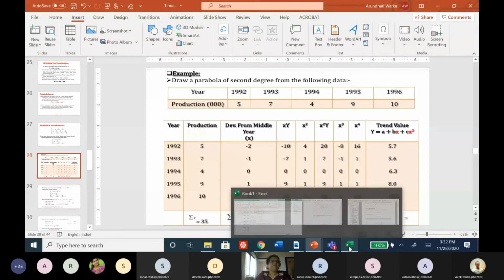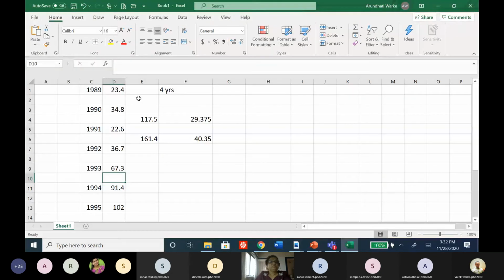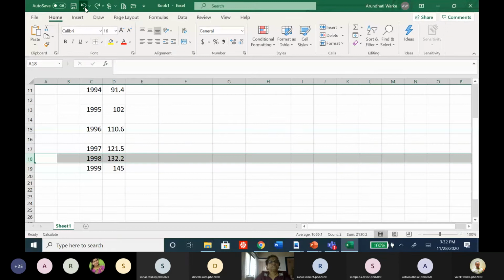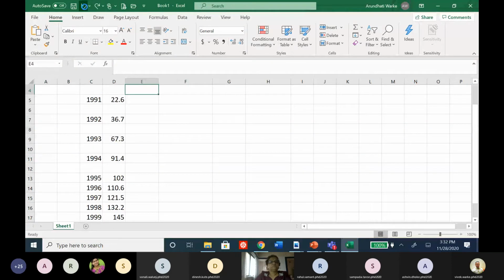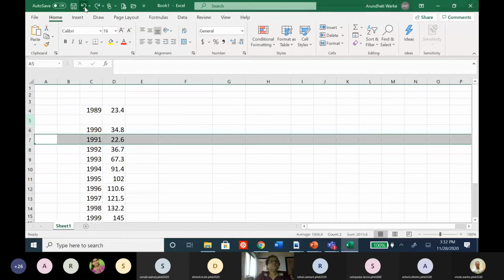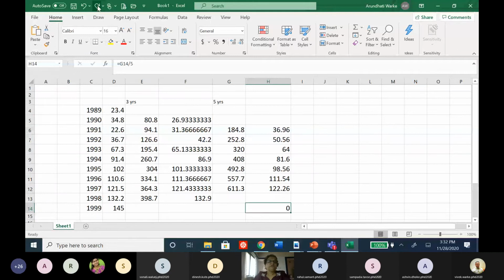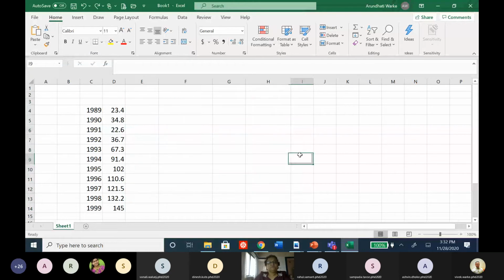This is our Excel sheet. This is our original data. Now I want to have a parabolic trend line.